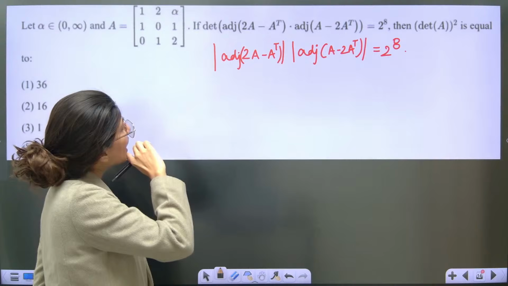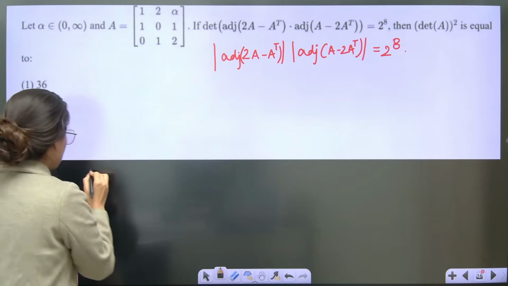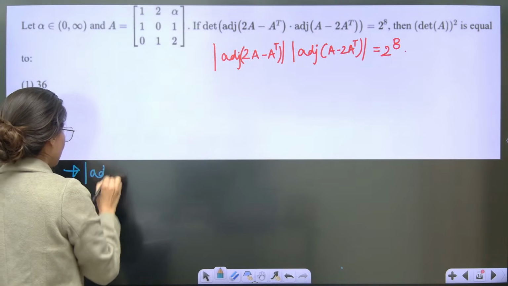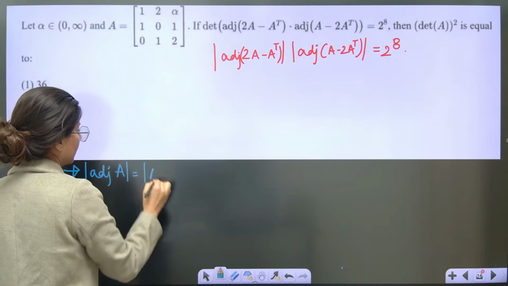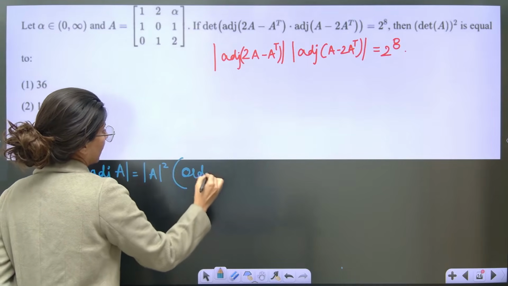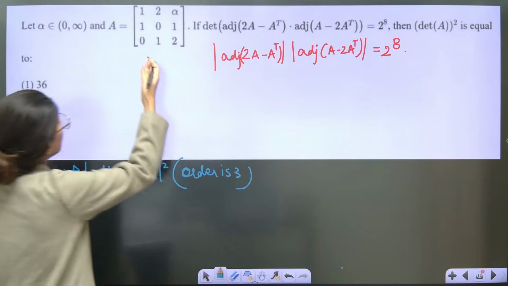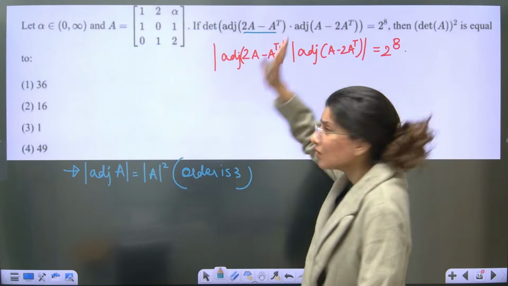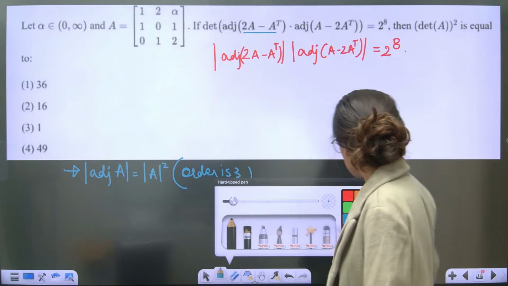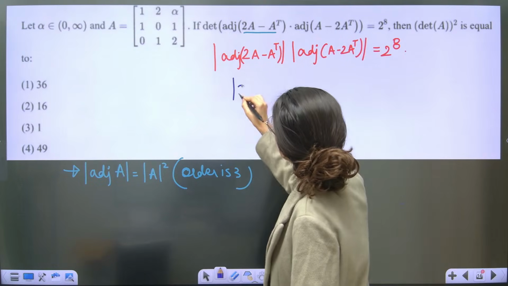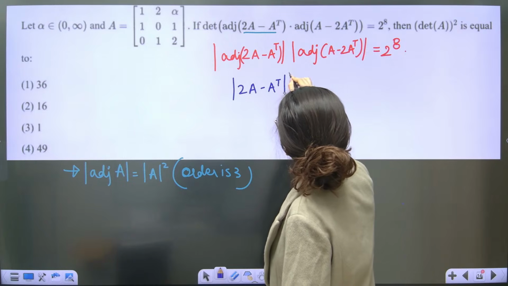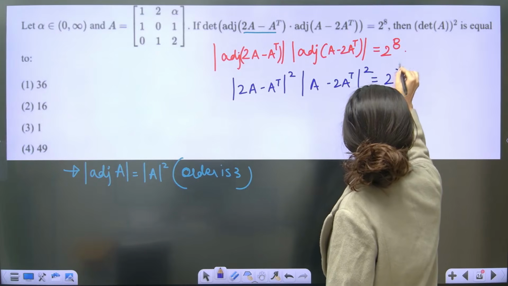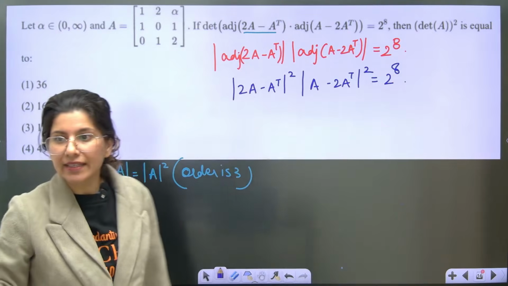Now you already know this property, property alert: determinant of adjoint of any matrix is nothing but determinant A raised to power n minus 1, if order is n. Order is 3. So in this case, order is clearly 3. Right or wrong? If order of A is 3, then order of this is also 3. You don't have to worry about it. So this is determinant of 2A minus A transpose square, or A minus 2A transpose square, is equal to 2 power 8.